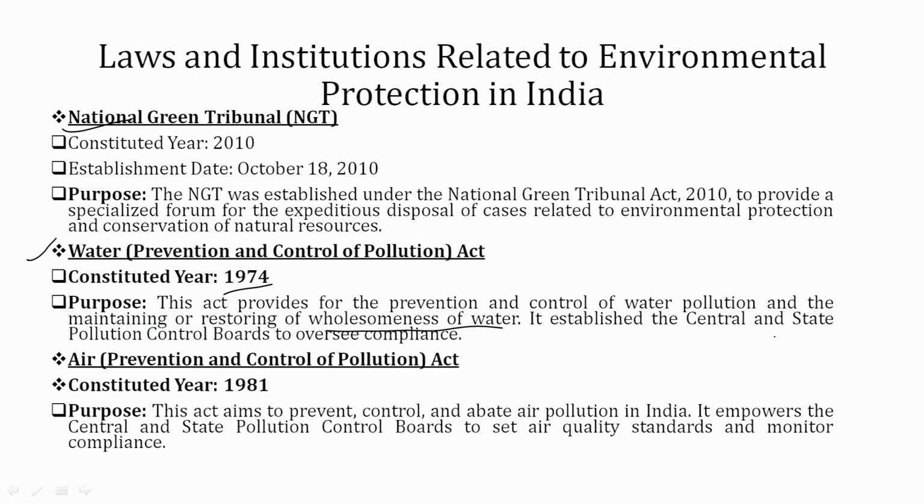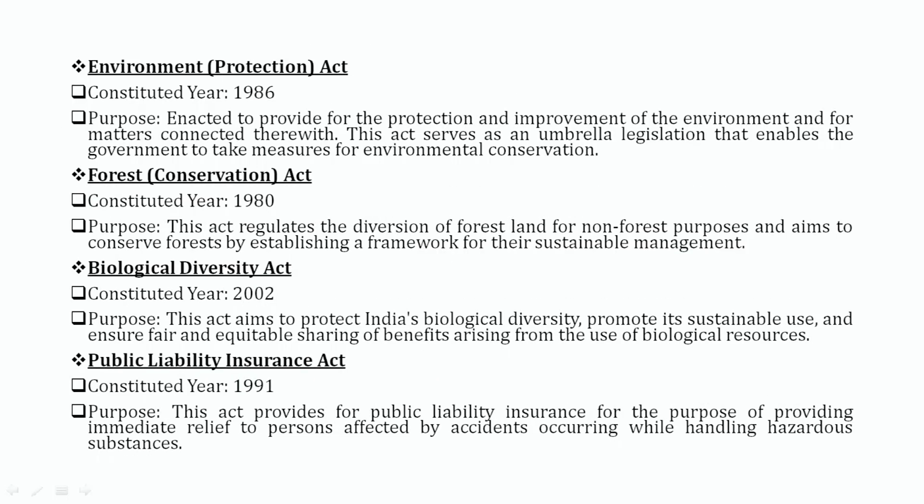It established the Central and State Pollution Control Boards to oversee compliance. Along with this, the Air Act, which is actually the Air Prevention and Control of Pollution Act, established in 1981 with the purpose to abate air pollution in India, empowers the Central and State Pollution Control Boards to set air quality standards and monitor compliance related to air pollution.